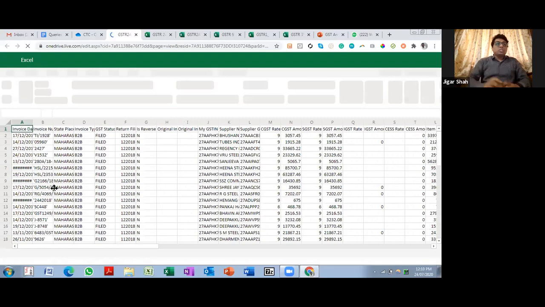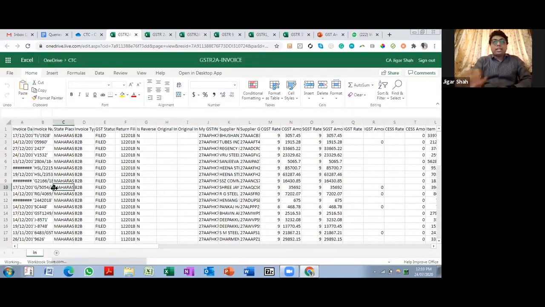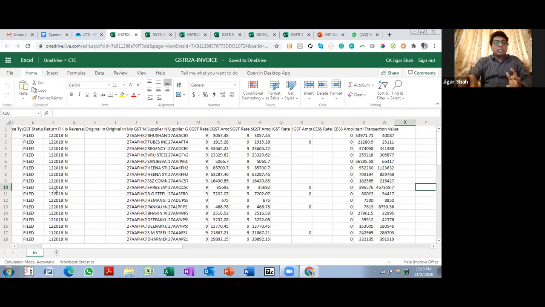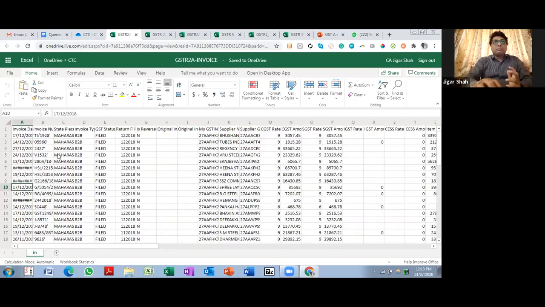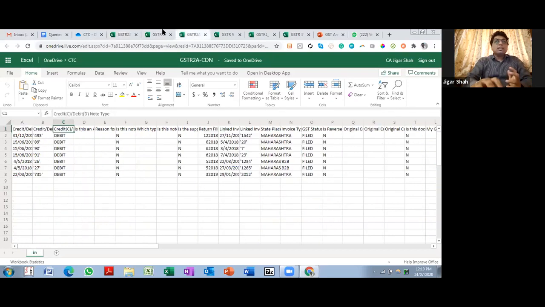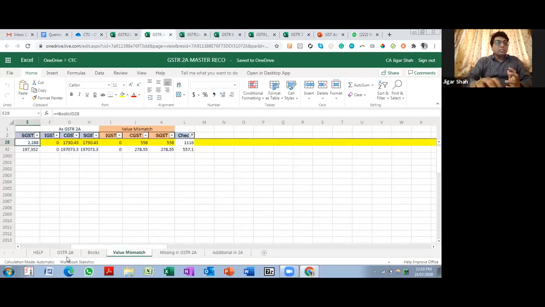Yeah, so this is what a dump of GSTR 2A looks like. What we do is we simply use this. First of all, we knock it off with the credit notes and debit notes, and we simply take a pivot, GSTN number wise, and we put it in the internal tool that we have created.